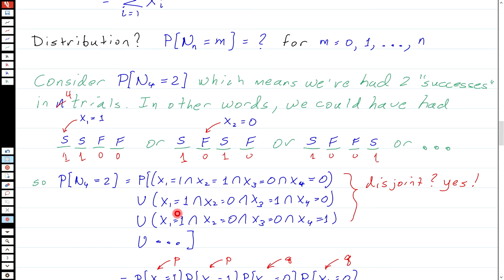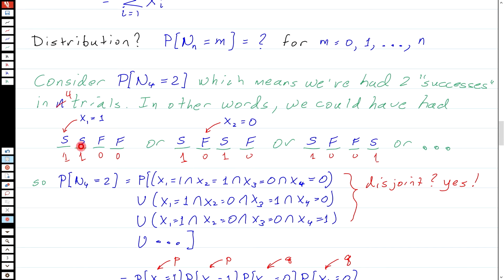This is the second set, where we got a success on the first one, and then a failure, then a success, and then a failure. And the third one we had a success, 2 failures, and a success, and so on and so forth. Well, this is a union of a sequence of events. So these ORs here turn into unions. So the question is, is this event here disjoint from this event here?